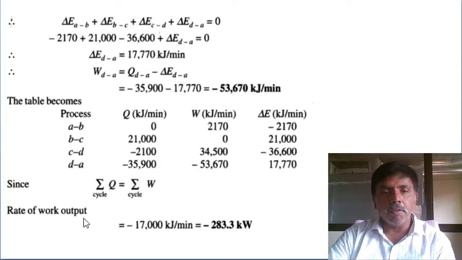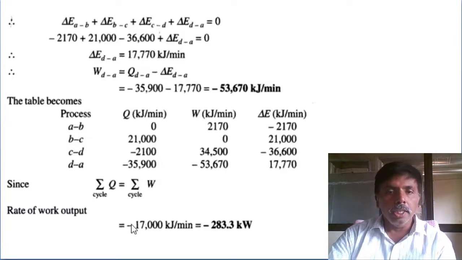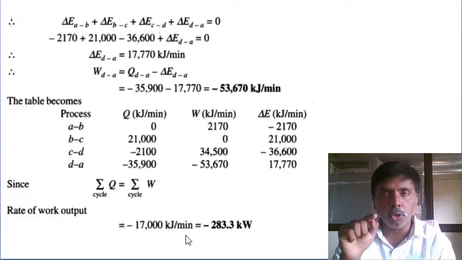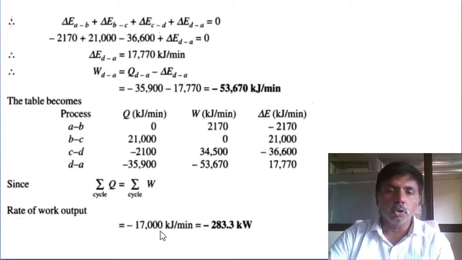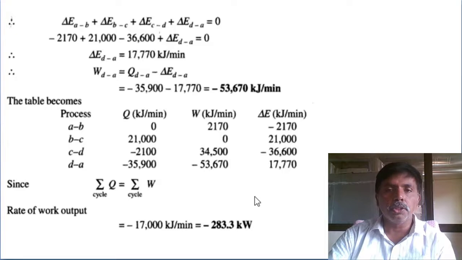Next, rate of work output. The rate of heat transfer and work output is the same, minus 17,000 kilojoules per minute. But in the problem they ask kilojoules per second or kilowatt. So divide by 60, we will get minus 283.3 kilowatt. Simplest, simple problem.